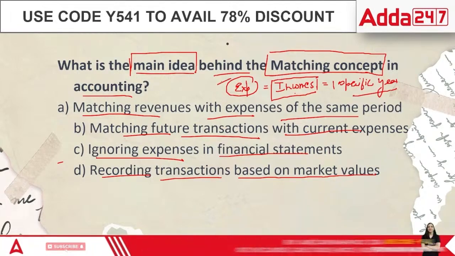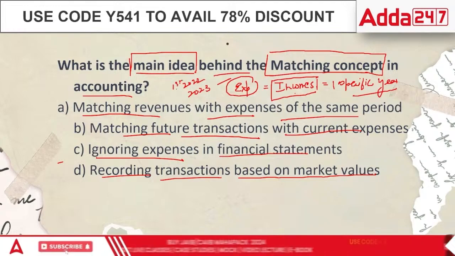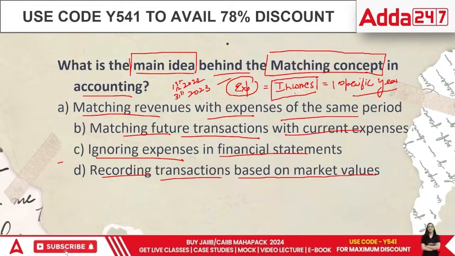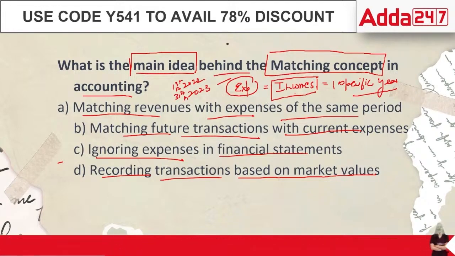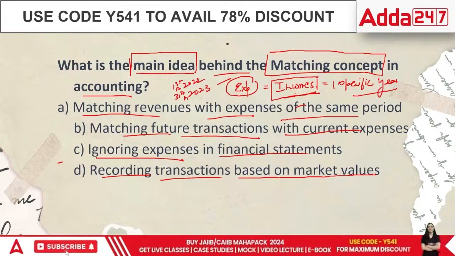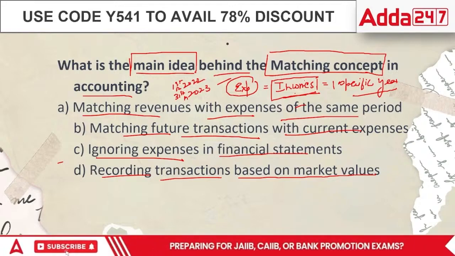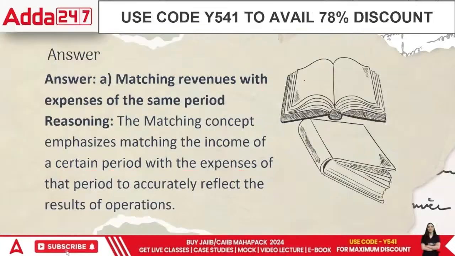If we are recording the expenses for 2022-23, that is 1st of April 2022 to 31st of March 2023, the incomes are also for the same year. That means we record whatever expenses we incur to earn income in this particular year itself. So in this case, the correct answer is matching the revenues and expenses of the same period.